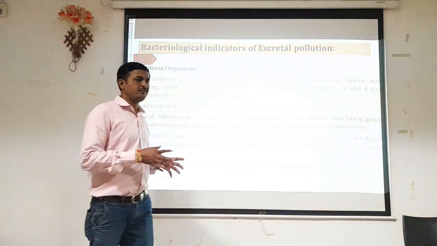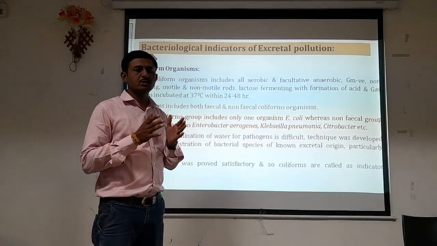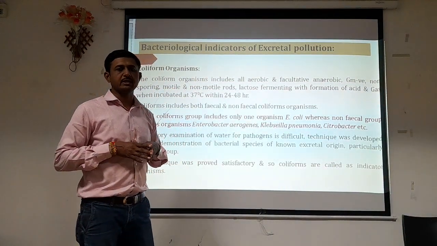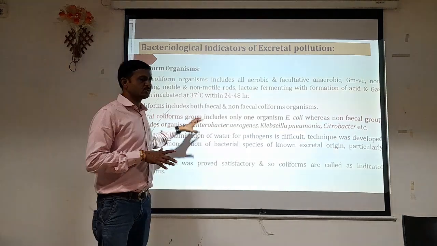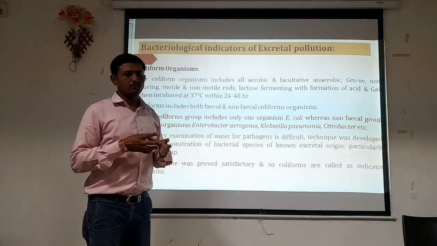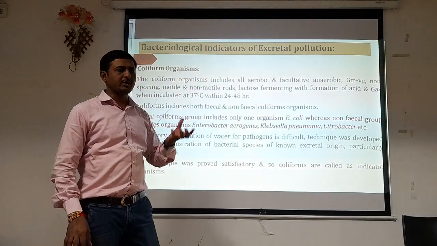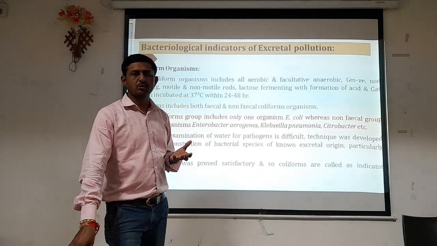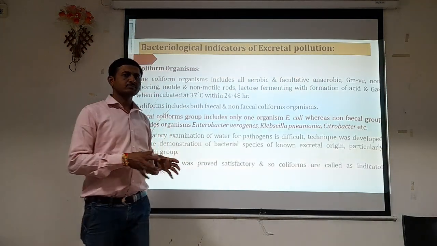Because of the difficulty of carrying out different experiments, or isolating and characterizing the pathogenic organisms present in the water, we use one technique which can be easily performed and provides a result after 24 or 48 hours of incubation, and it is quite satisfactory.